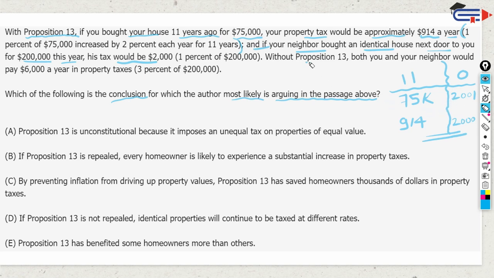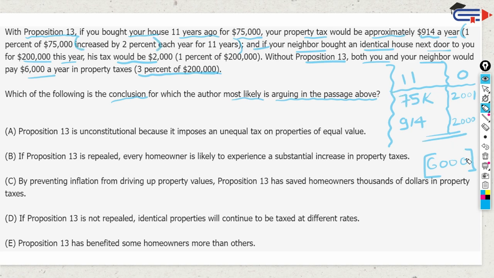Without proposition 13, so this is all with proposition 13, both you and your neighbor would pay 6,000 in property taxes, 3% of the current value, 200,000. Right, so what can we say? We can say a few things. Prices have gone up. You are paying taxes with respect to the time, because time is a factor, and also with respect to the original price.